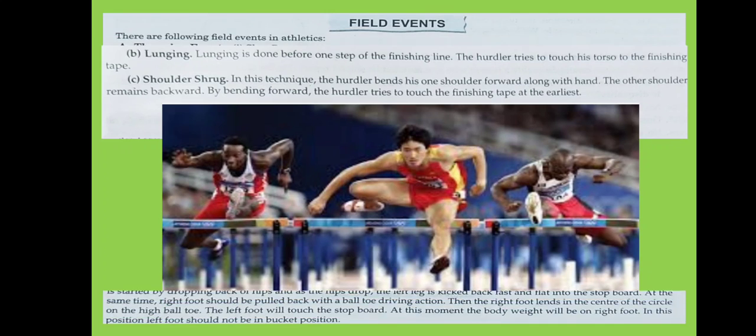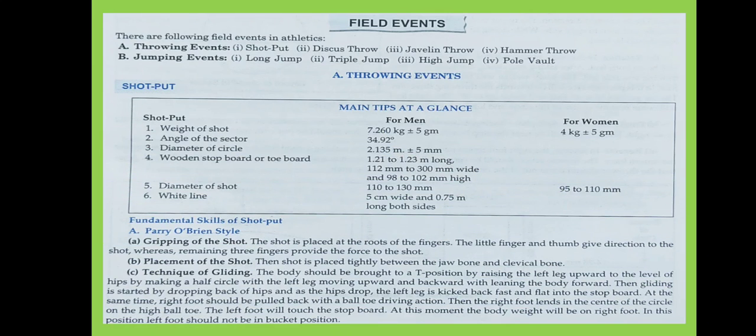Then afterwards we have the field events. We have learned about the track events, and then we have the field events. In athletics, the field events are the throwing events and the jumping events. In throwing events we have shot put, discus throw, javelin throw and hammer throw, whereas in jumping events we have long jump, triple jump, high jump and pole vault. Today we are going to study the throwing events, and in that, only shot put.